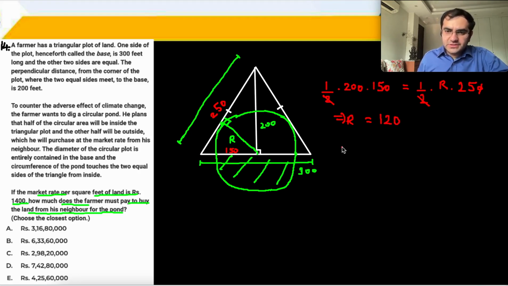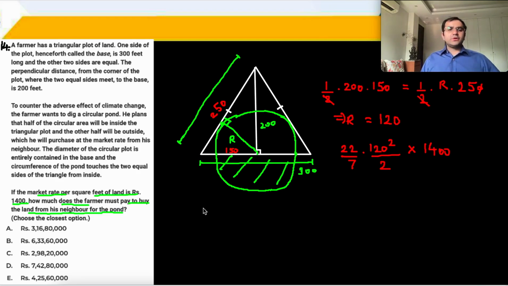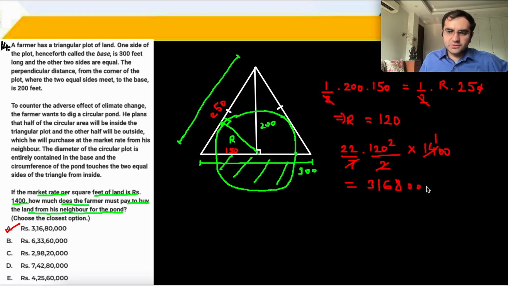व्हाट इज द एरिया ऑफ द सेमी सर्कल? पाई आर स्क्वायर. सर्कल आ गया, सेमी सर्कल को डिवाइडेड बाय 2 कर दो, एरिया आ गया. ठीक है. इनटू द मार्केट रेट 1400 per square feet into 1400. This is what you have to calculate. You'll get A part as the right answer when you start simplifying this. 7 2s are 14. तो ये तो यहाँ पे का 100 रह जाएगा. ठीक है. Just multiply this simply. You'll get your exact value 3168. 1 2 3 4. Answer is A part.